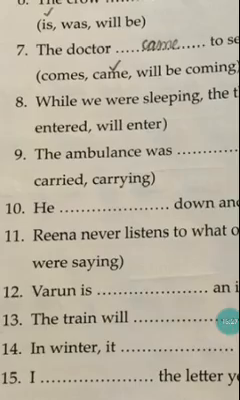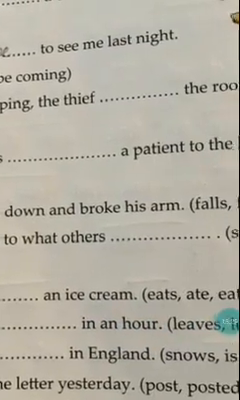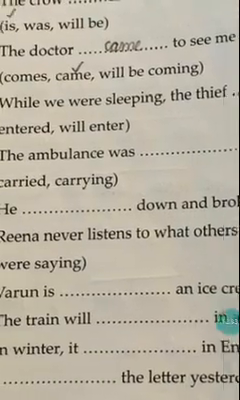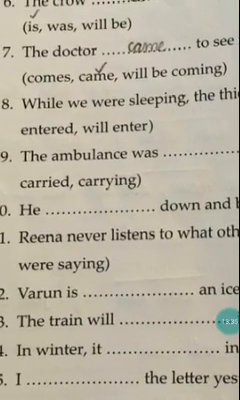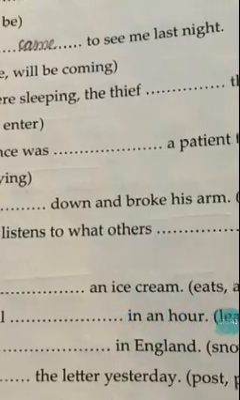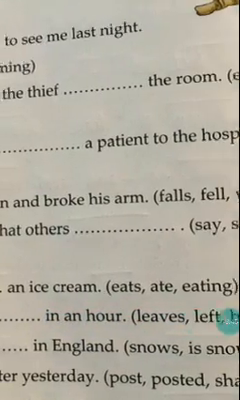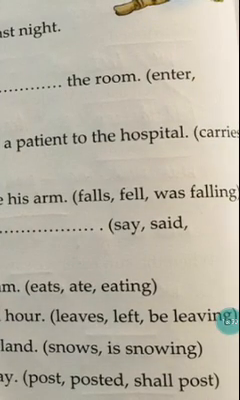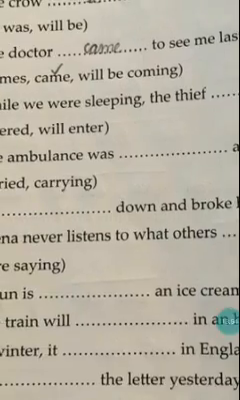Next, 14th one. In winter it dash in England. Snows, is snowing. So it is something about present and continuous tense, right? In winter it snows in England. In winter it is snowing in England. No, the right answer could be snows.